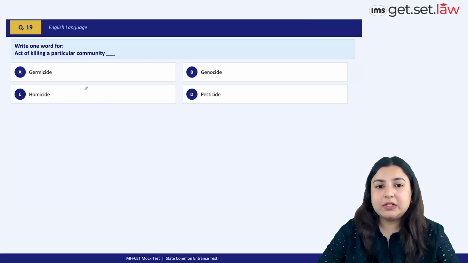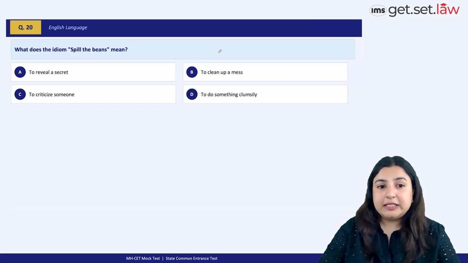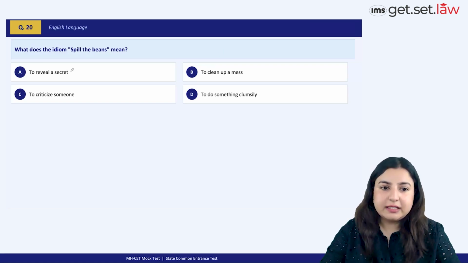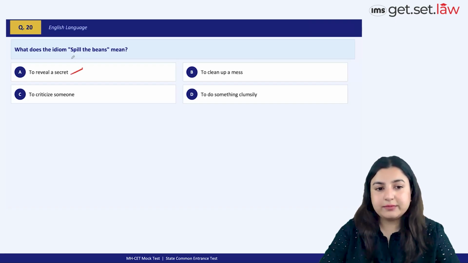Act of killing a particular community is genocide. Super easy question again. Another question on idioms: spill the beans. To spill the beans simply means to reveal a secret, right? To let the cat out of the bag. Another idiom for that. So option A is the best option choice.